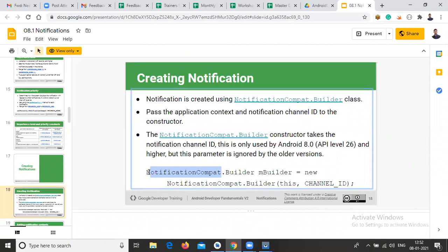In this NotificationCompat.Builder, you need to provide two parameters. The first one is context, and the second one is channel id. Channel id means whatever channel id you created inside your notification channel, you need to use that particular channel id here also. It is a string parameter, right?